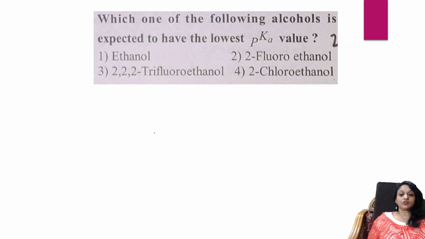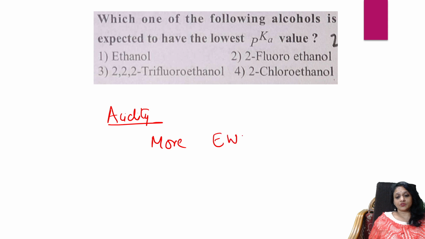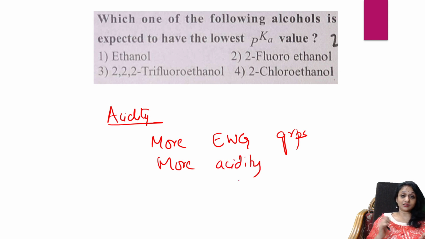Next question. Which of the following alcohols is expected to have the lowest pKa value? Okay. So remember the concept: when an acidity question is given, more electron withdrawing groups mean more acidity, because it will drag the bond and the proton is released.